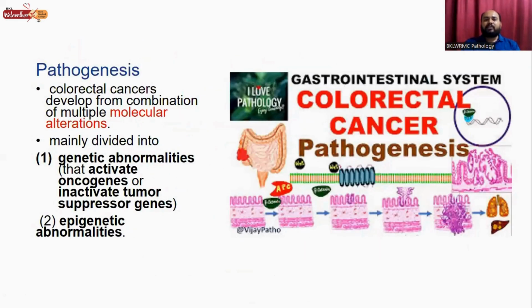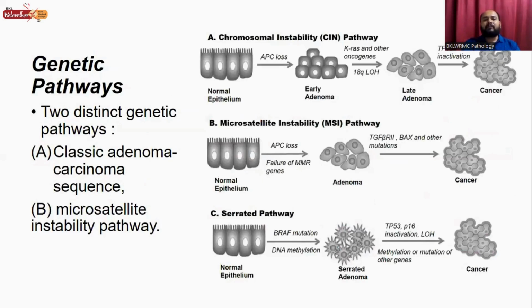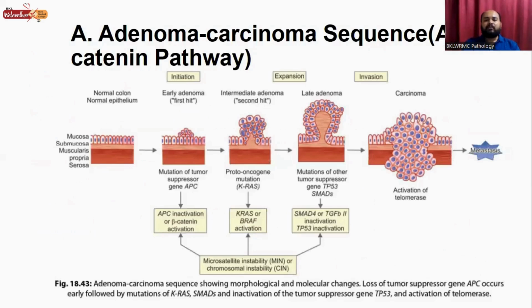Then coming to the pathogenesis, colorectal cancer develops from a combination of multiple molecular alterations, mainly divided into genetic abnormalities and epigenetic abnormalities. Genetic abnormalities are those abnormalities which activate the oncogenes or inactivate the tumor suppressor genes. The genetic pathway consists of two pathways: the classical adenoma carcinoma sequence and the microsatellite instability pathway. These two are the genetic pathways. So we will see one by one.